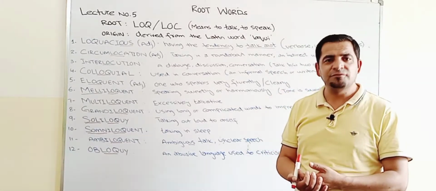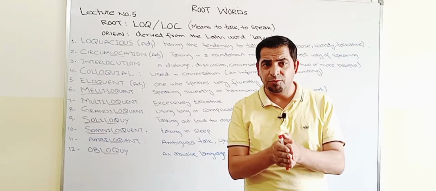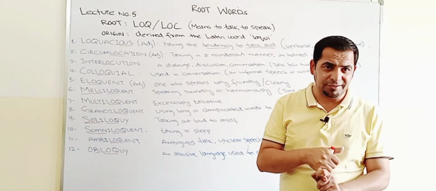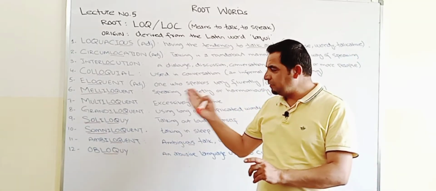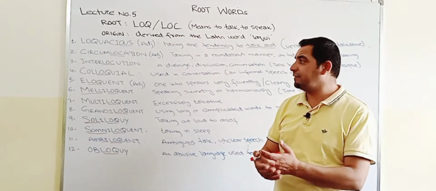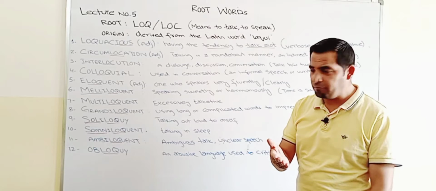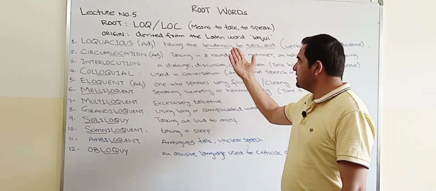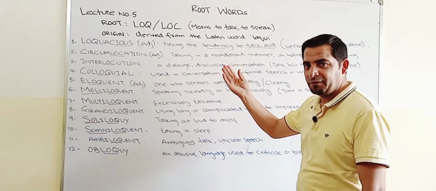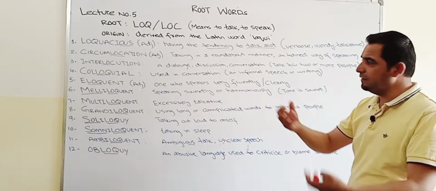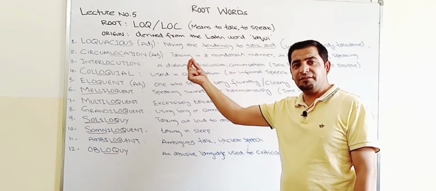And a couple of times I've suggested that if you want to enhance your vocabulary, you should pay attention to root words. Okay, so look, just learning a single root makes you learn so many words together. So let me take a quick review. Loquacious, having the tendency to talk a lot, right? If someone is verbose, very talkative, very wordy, we could say that the person is loquacious.